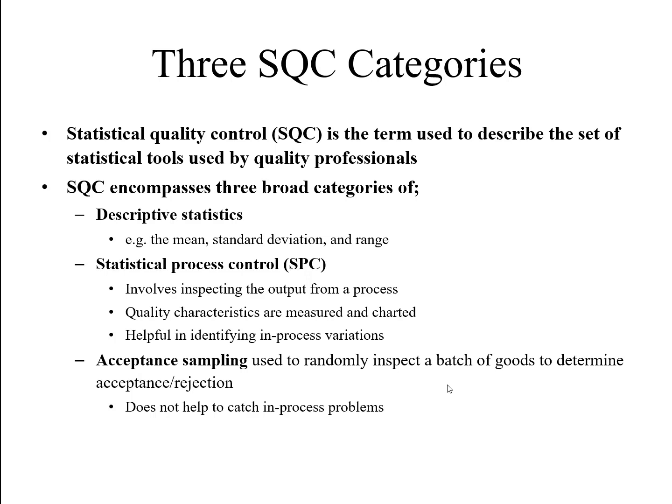So you can also use acceptance sampling, which randomly inspects a batch of goods to determine accept or reject. For example, if you want to buy a whole container of old mobile phones, you randomly select some mobile phones and inspect them, and on the basis of those results you conduct a hypothesis test.